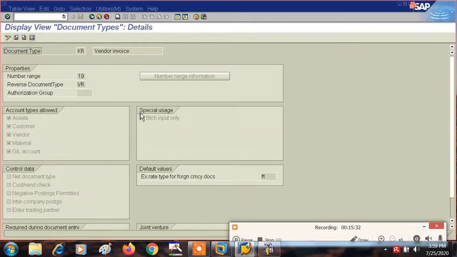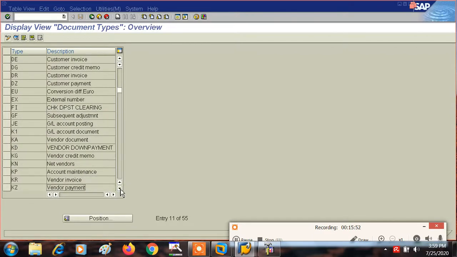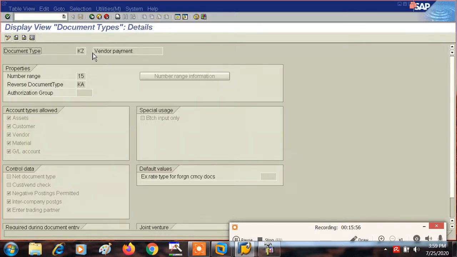Now let me show you what is our number range for vendor invoice. That is 19. So we have created up to 14, I think. Yes, so we have created 14. So 01 is for some other document now, and let me show you vendor payment. The number range for vendor payment, that is KZ, is 15.